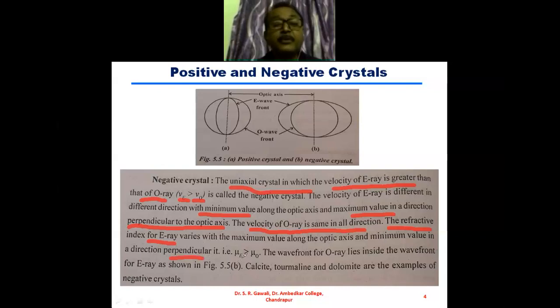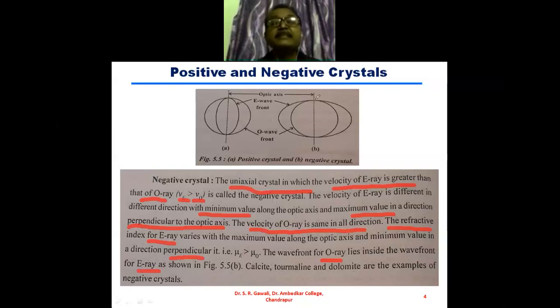And suppose mu E is the refractive index for the extraordinary ray and mu O is the refractive index for the ordinary ray, then mu E is greater than mu O for the negative crystal. The wavefront for the O rays lies inside the wavefront for the E rays, as shown in the figure.